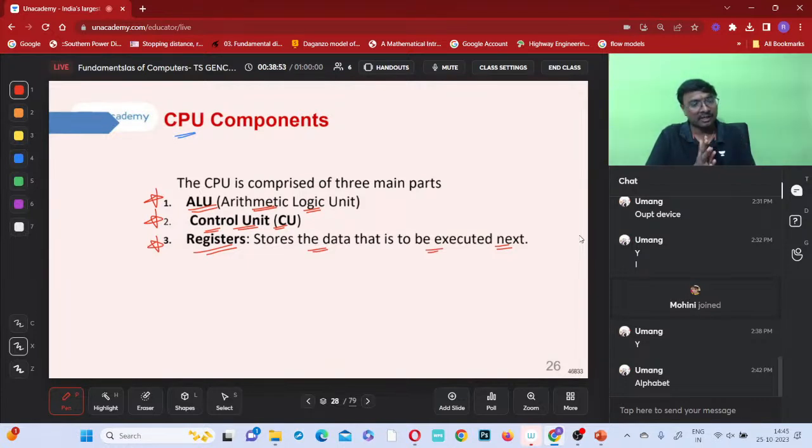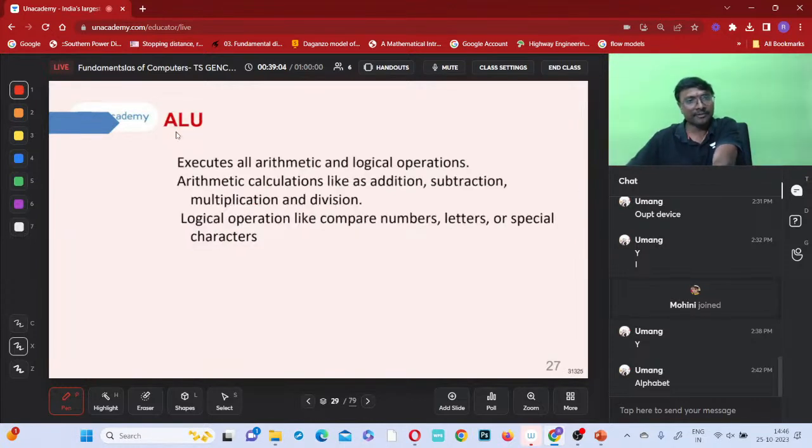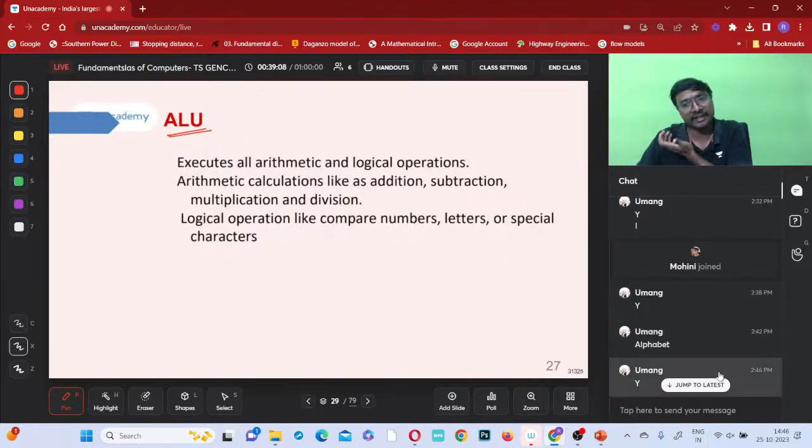Is it clear now, everyone? What are the three components of this CPU? Arithmetic logic unit, control unit and registers. Is it clear? Now, what is the ALU, the arithmetic logic unit? The name itself tells which operations it executes: all arithmetic operations and all logical operations.